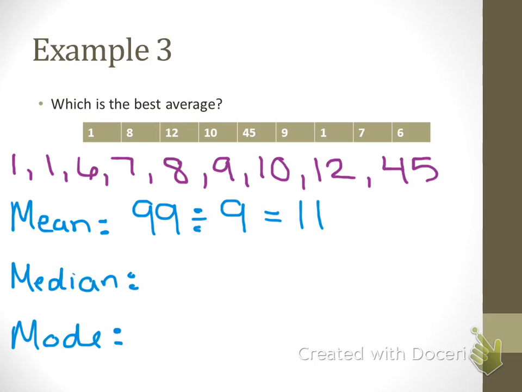Okay, remember to go back and count the numbers once you put them back in order and make sure it matches the original. Okay, so now to find the median, I simply start crossing them out. 1 and 45, 1 and 12, 6 and 10, 7 and 9, and 8 is my median. I guess we should label since we're talking in terms of dollars. And what is the mode? What is the mode? Kevin? The mode is $1.